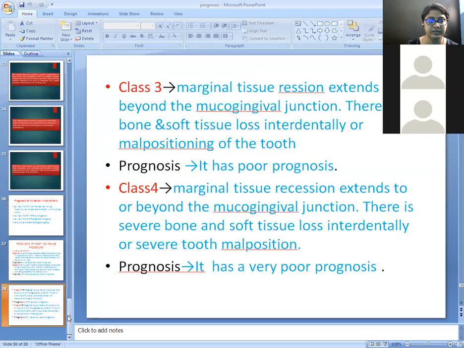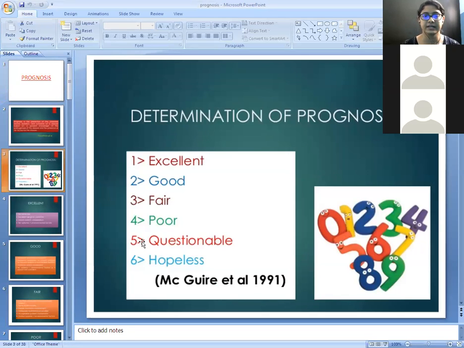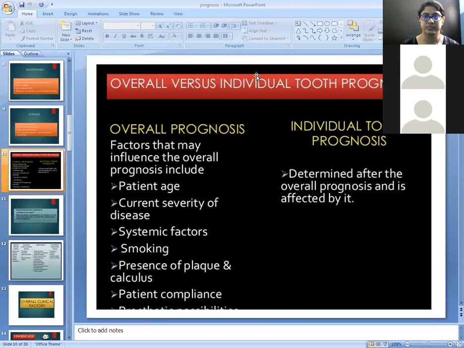So basically, we are going to conclude this topic. There are six types of prognosis: excellent, good, fair, poor, questionable, and hopeless, depending on the criteria. They are differentiated, and there are various factors, individual tooth factors and overall factors of the prognosis.